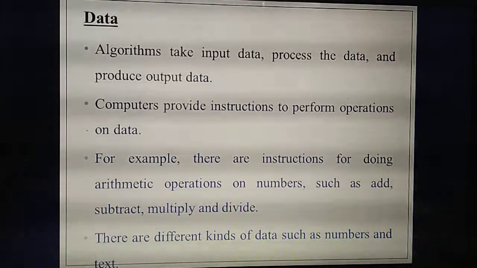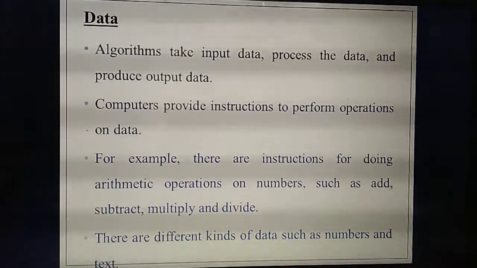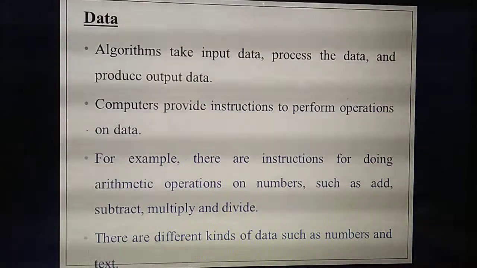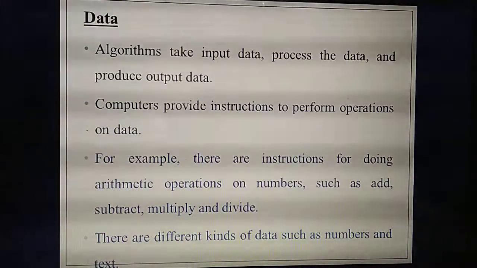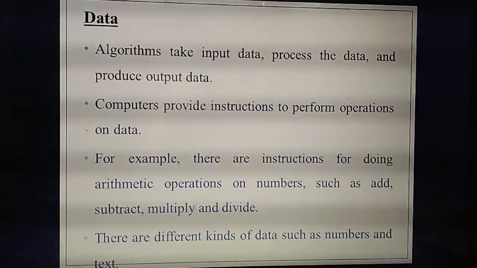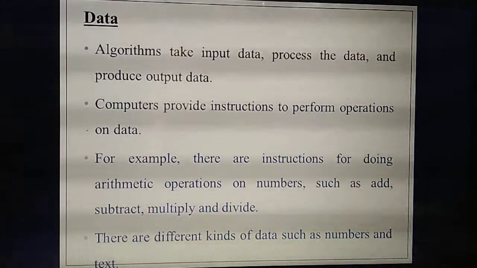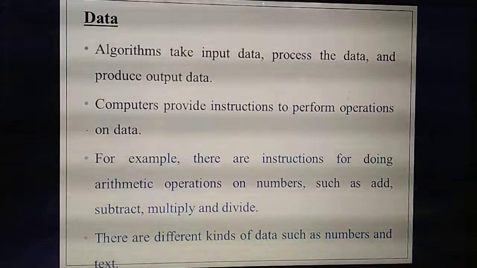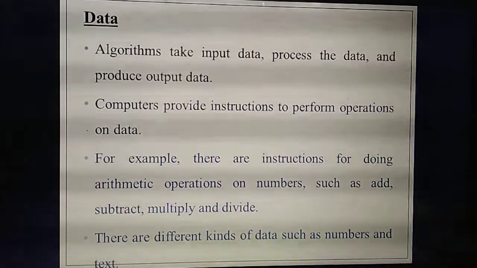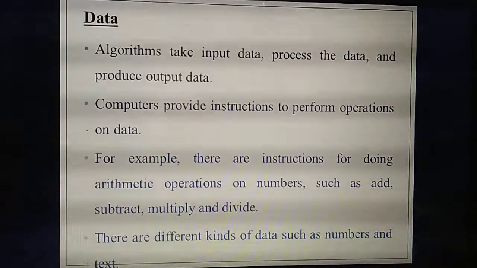In a computer, you can give inputs using which input devices you have studied? Keyboard as well as mouse. So in computers you give input based on instructions. Similarly, in the same example of preparing coffee, first the ingredients are the input.